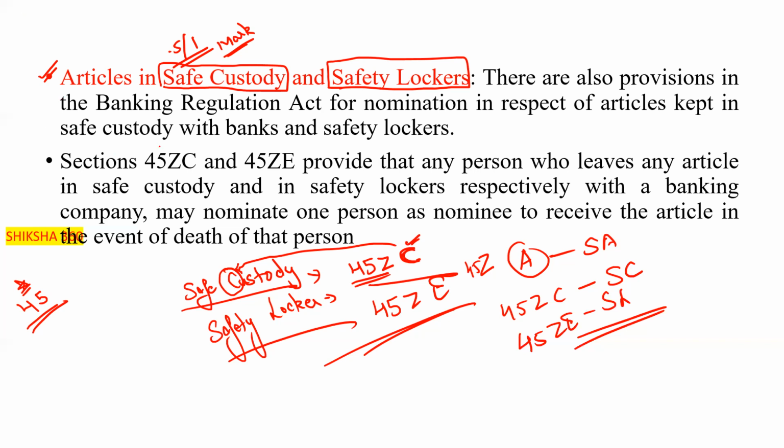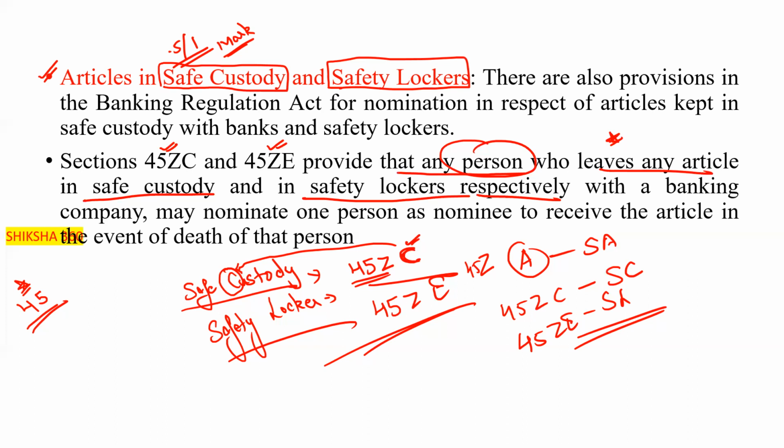Section 45ZC and 45ZE provide that any person who leaves any article in the safe custody and in the safety locker respectively with the banking company may nominate one person as a nominee to receive the article in the event of death of that person.